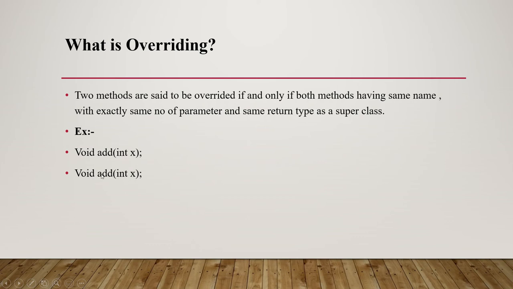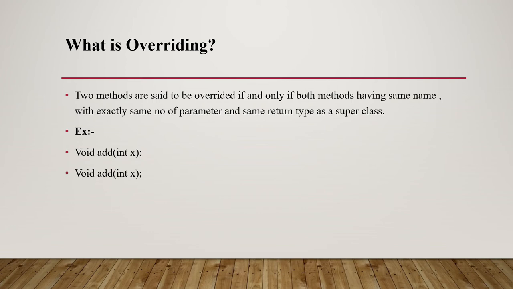If the method name is the same but the parameters are different, that is called overloading. So this is the difference between overriding and overloading.